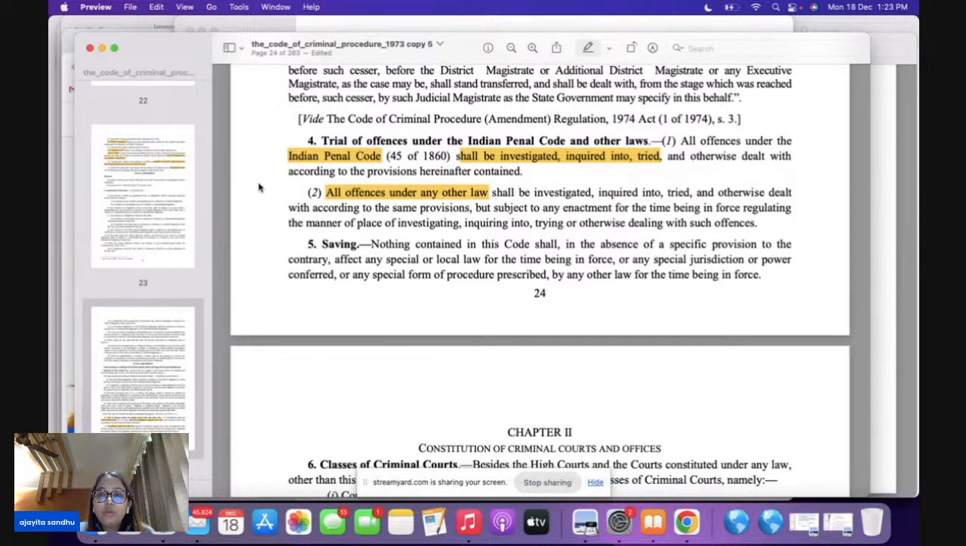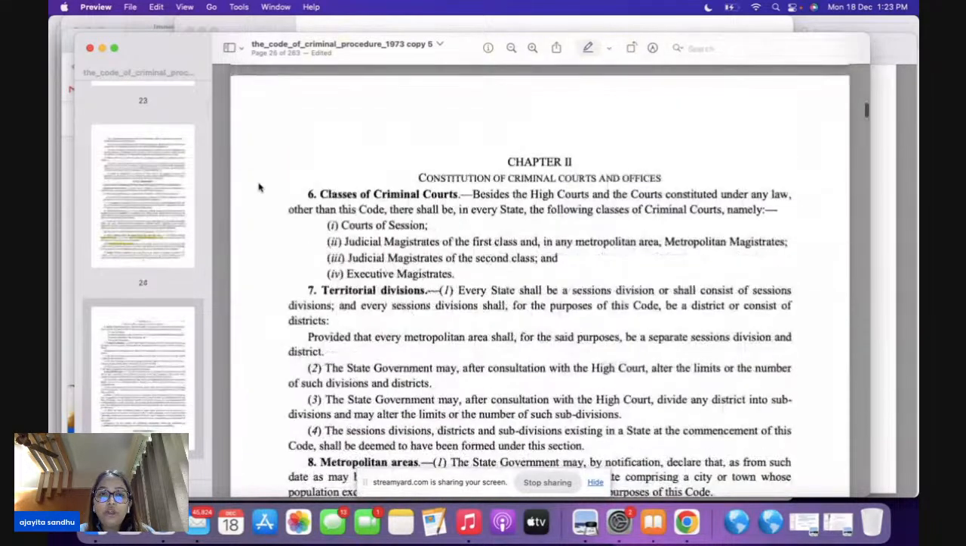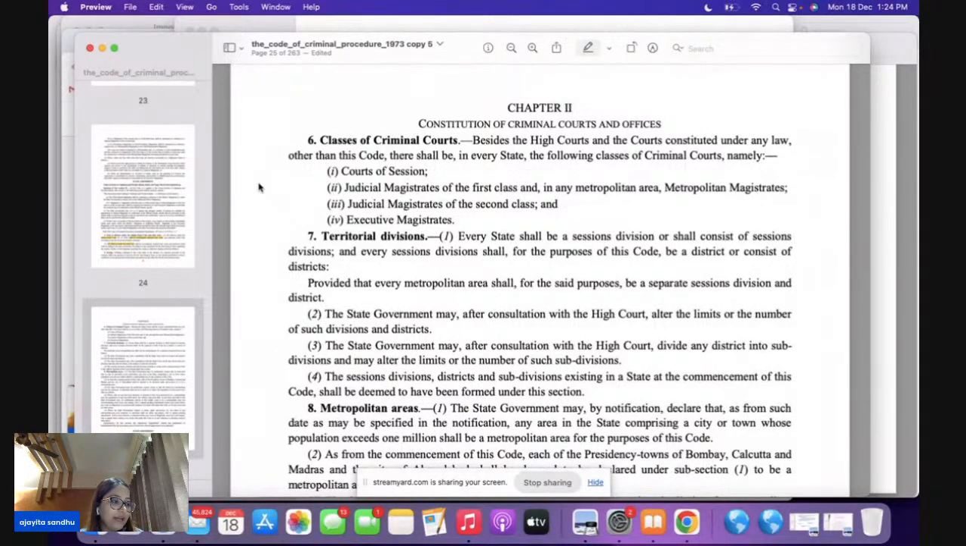Section 4, subsection 1, talks about IPC, that offences under it have to be investigated, inquired into, and tried under CrPC. Section 4, subsection 2 deals with any other law. Now, moving on to chapter 2. Chapter 2 is a very important chapter, and please understand, you are going to get a question from chapter 2. This is one chapter from where you can expect a question.